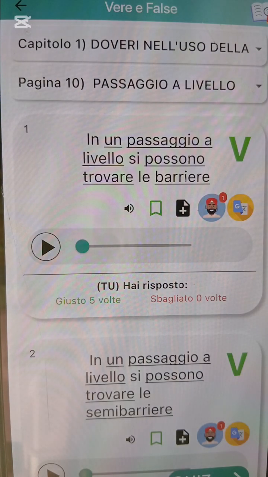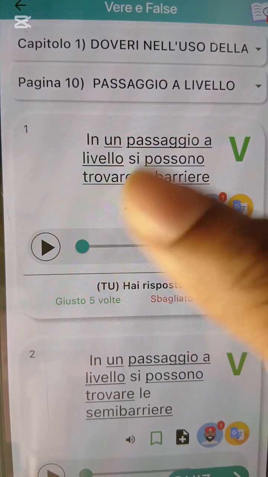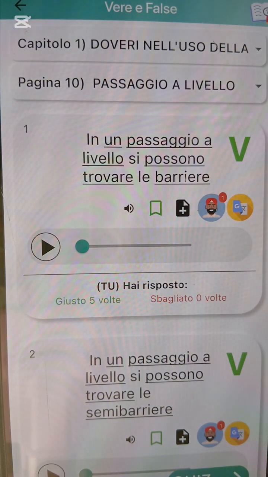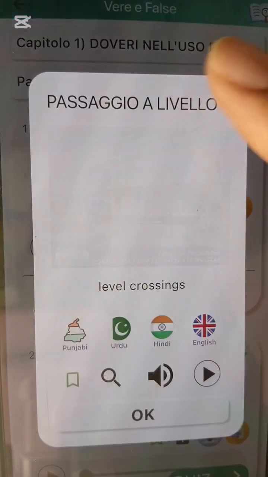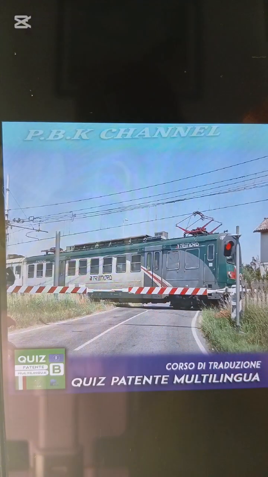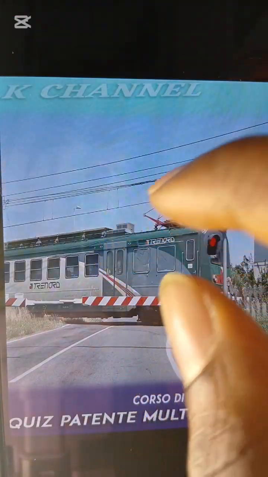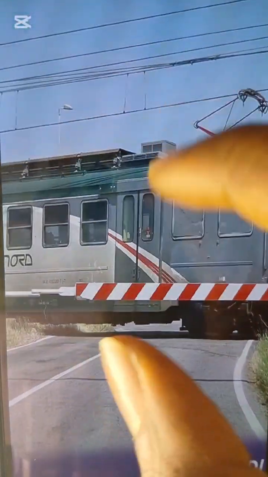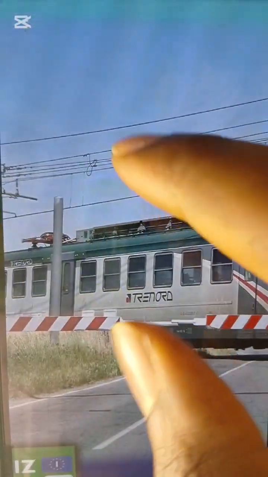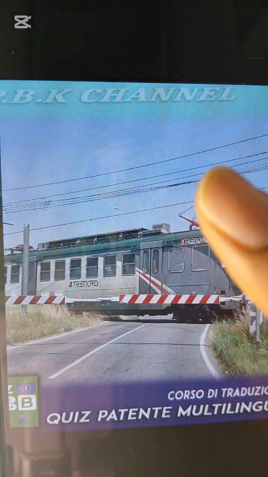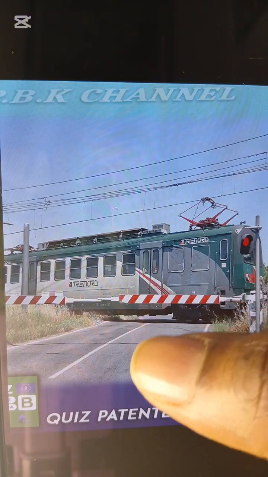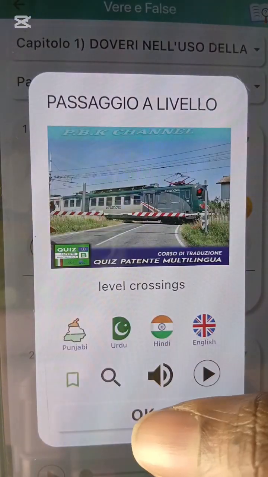Passaggio a livello, which is the train crossing. In un passaggio a livello si possono trovare le barriere. He said in a train crossing, you can find poles. This one is the passaggio a livello. You see that the train wants to cross it. So the one they call barriere is this red and white pole. This is the full one.